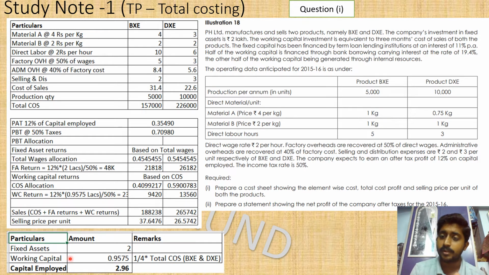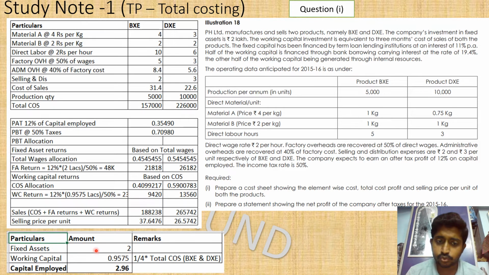In this problem, the fixed asset is directly related to one factor, with which we will allocate the fixed asset returns that a company expects, and working capital is proportional to some other factor, and we are going to allocate the working capital returns in some other ratio. Let me not confuse you. Let me take it in a straightforward way.